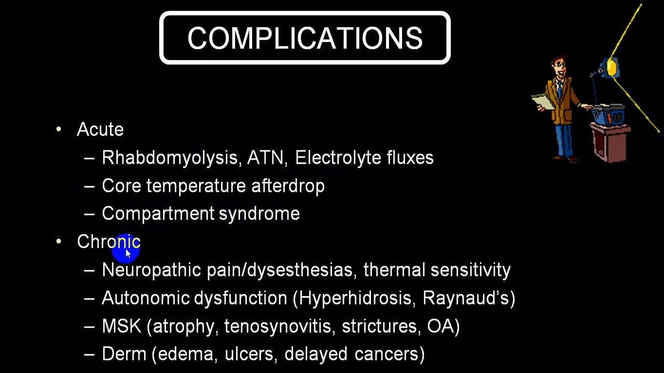As far as chronic damage is concerned, nerve damage can produce nerve pain, dysesthesia, hyperesthesia, thermal sensitivity may be lost, autonomic dysfunction may produce hyperhidrosis, Raynaud's phenomenon. You can have musculoskeletal injury, muscle atrophy, tenosynovitis, strictures, osteoarthritis. As far as skin is concerned, edema, ulcer, very rarely delayed cancer.